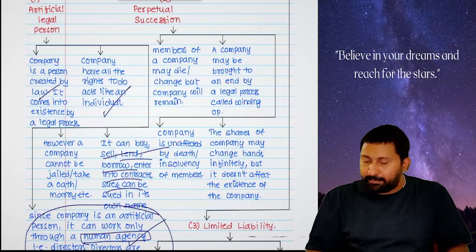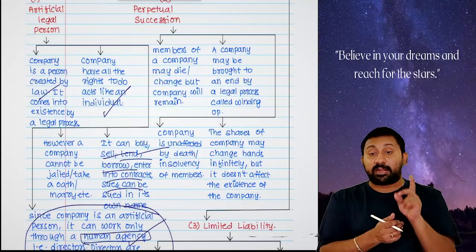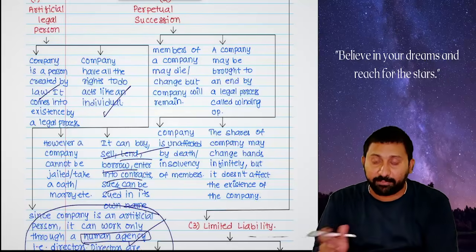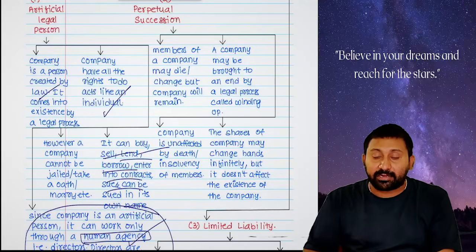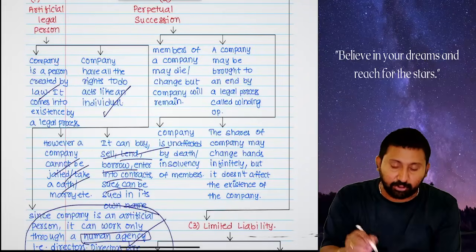So I repeat one more time. Is a company an artificial person or a natural person? An artificial person created by law. It can do anything like an individual. It can buy, sell, borrow, lend, sue, and be sued. And it needs a human agency. Directors will do. But it cannot be jailed, take oath, marry, etc.